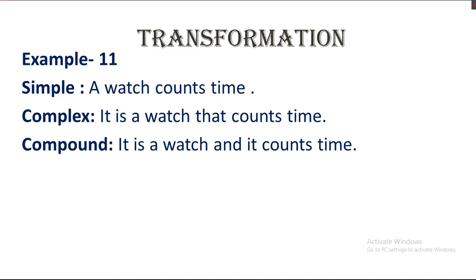If there is only a single finite verb and there is no other non-finite verb, then we may need to use an impersonal it to make it a complex. The compound is quite unusual, but if we are insisted, we can do it. A watch counts time. Simple. Counts is the only finite verb and there is no other non-finite verb. So the complex is: it is a watch that counts time. The compound is: it's a watch and it counts time.